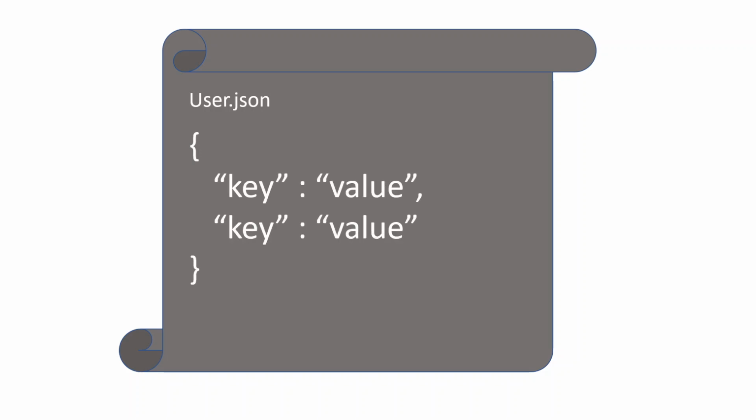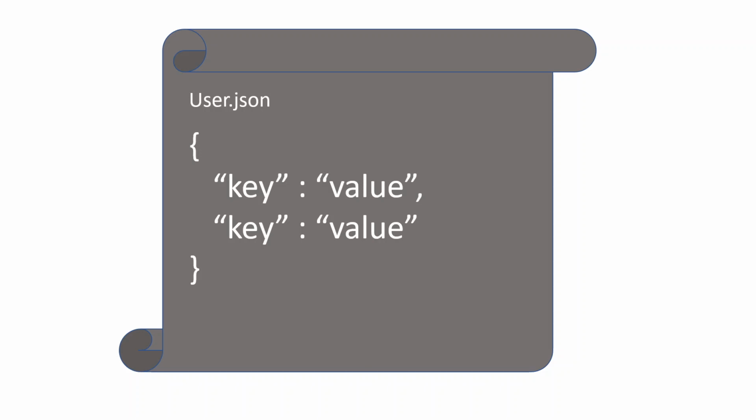Note that for every single one of these key value pairs, the key must be surrounded by double quotes, followed by a colon and the value of that key. If we have multiple key value pairs, we need commas separating every single one of our key value pairs, similarly to how we would create an array in a normal programming language.